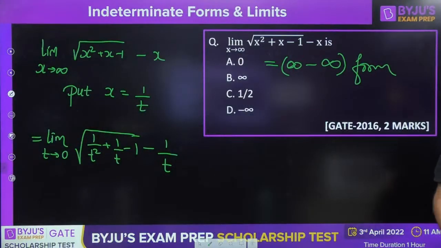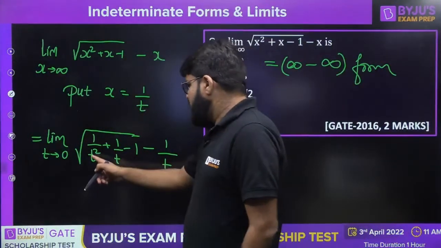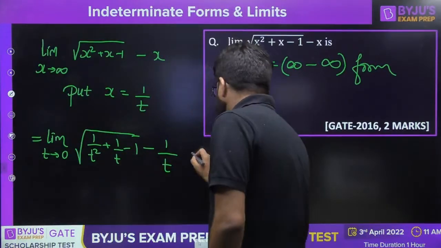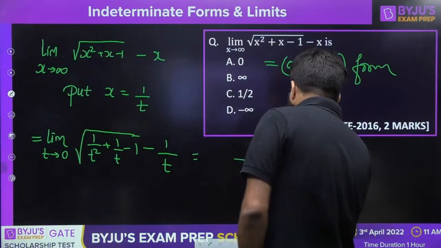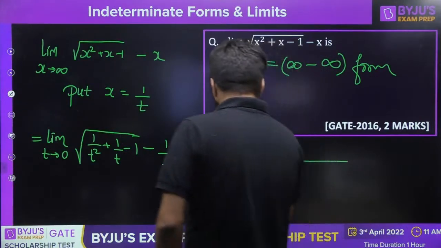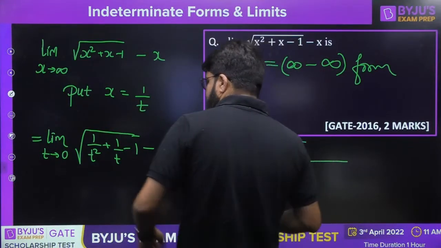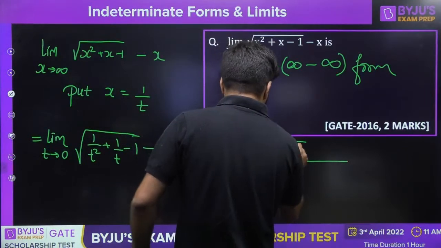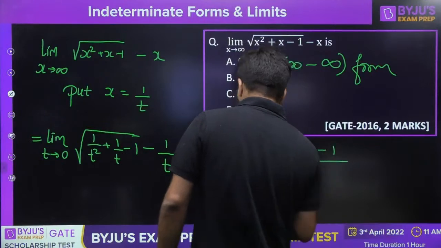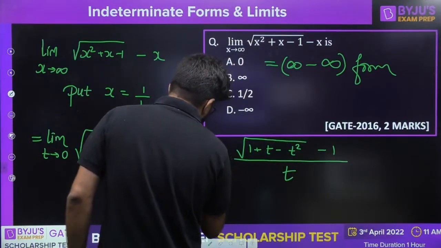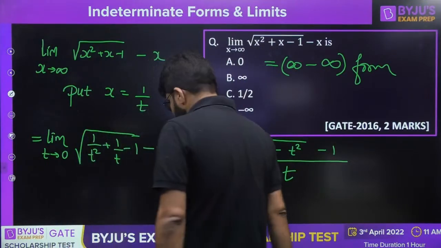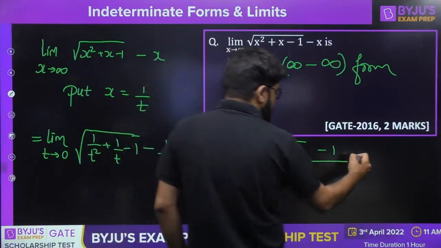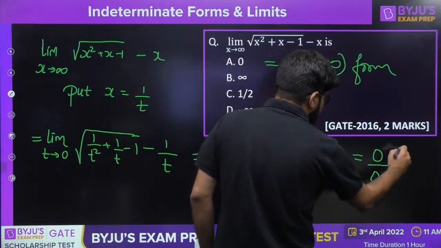Now can you solve it? Now it is easy. When you take the common denominator, it will be t square, under root of t square is t. So the whole denominator is equal to t. So this is 1 multiplied by, so this is t, then minus t square minus 1, for limit of t tending to 0. And now because t is tending to 0, this part is 0, under root of 1 is 1, 1 minus 1 is 0, divided by 0.